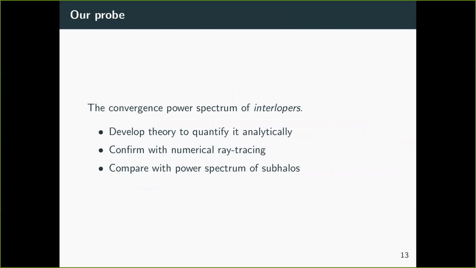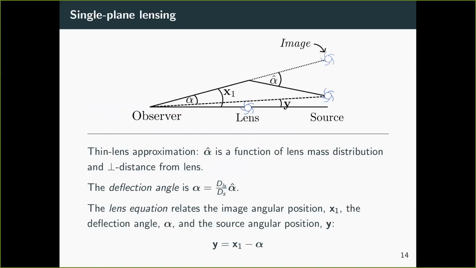All right. So now it's time to go into our own methods. The probe we use is the convergence power spectrum of interlopers. What we do is we first develop a theory to quantify it analytically, then we confirm this theory with numerical ray tracing, and then finally, we compare the power spectrum of interlopers to the power spectrum of subhalos to see the relative strength, which is not necessarily the same as the relative numbers.